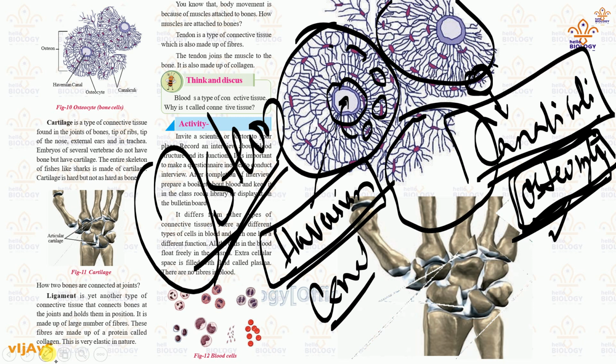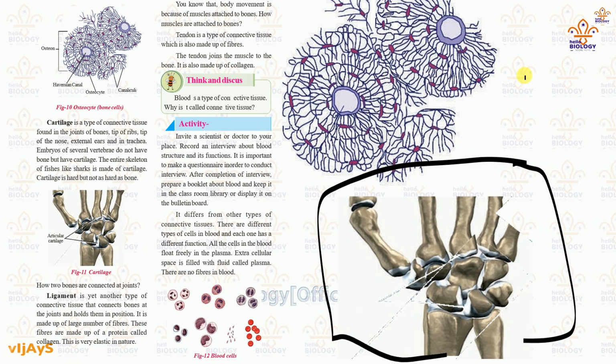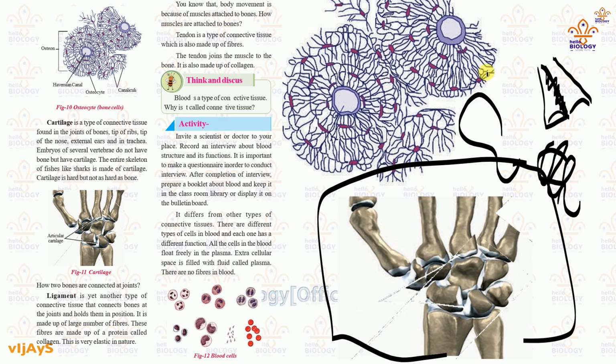So this is about bone, but there is another structure called cartilage. What is cartilage? For example, your nose is made up of smooth bone. Have you noticed that your nose is made up of smooth bone, and your ear also moves this side and that side? Your ear moves this side and that side. Why does it move?